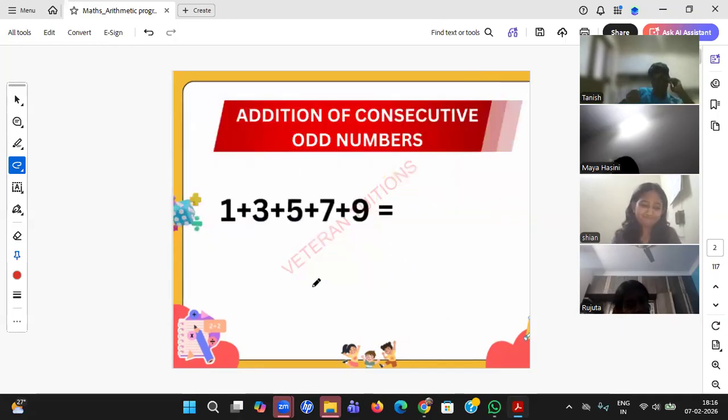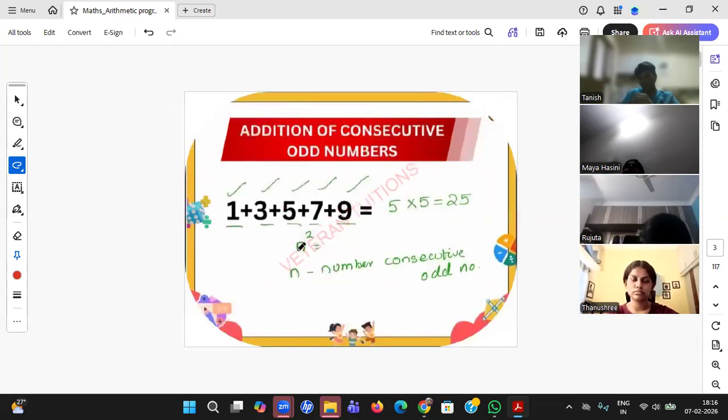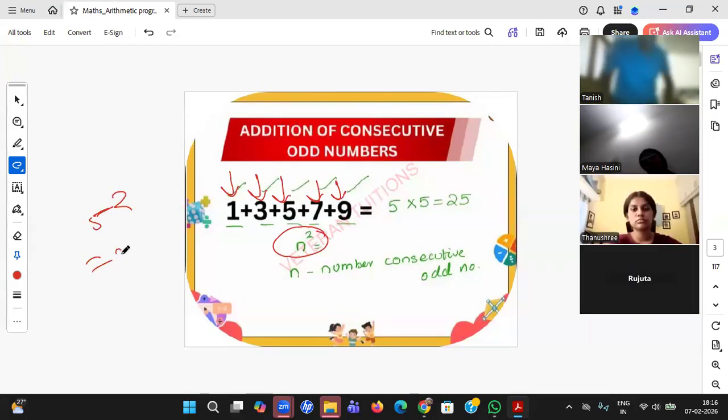Okay, how did I start this chapter, students? I started this chapter with this formula. So, what is 1 plus 3 plus 5 plus 7 plus 9? Everybody started counting and gave some answers: 9 plus 7, 16, 21, 24, 25. I said, is this the only way? There is another way also. What is that? Directly use the formula n square. What is n? Number of terms. 1, 2, 3, 4, 5. 5 square equals 25.